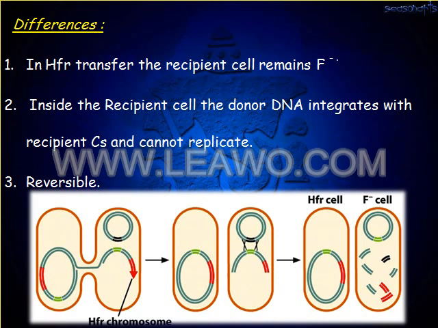So the differences: first, in high frequency transfer the recipient cell remains F minus. The second, inside the recipient cell the donor DNA integrates with the recipient chromosome and cannot replicate. The third one is the reversal.